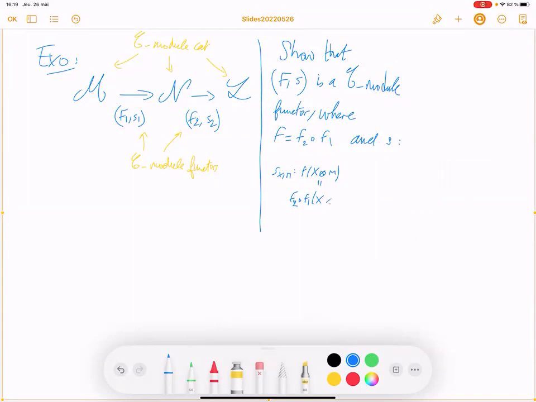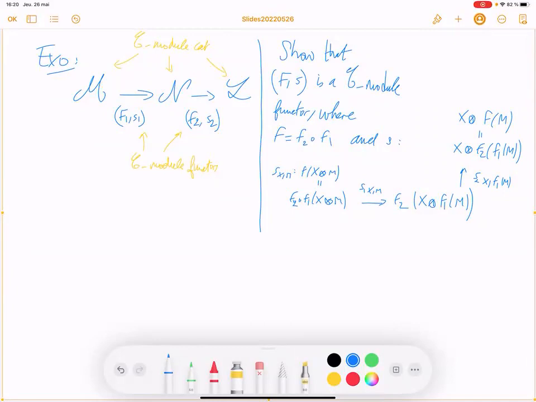So this is M. You apply S1 on X and M. And what you get is F2 of, you put X outside, X tensor F1 of M, and then you apply S2 on X and F1 of M, and you put X outside, X tensor F2 of F1 of M, which is nothing but X tensor F of M. Okay.